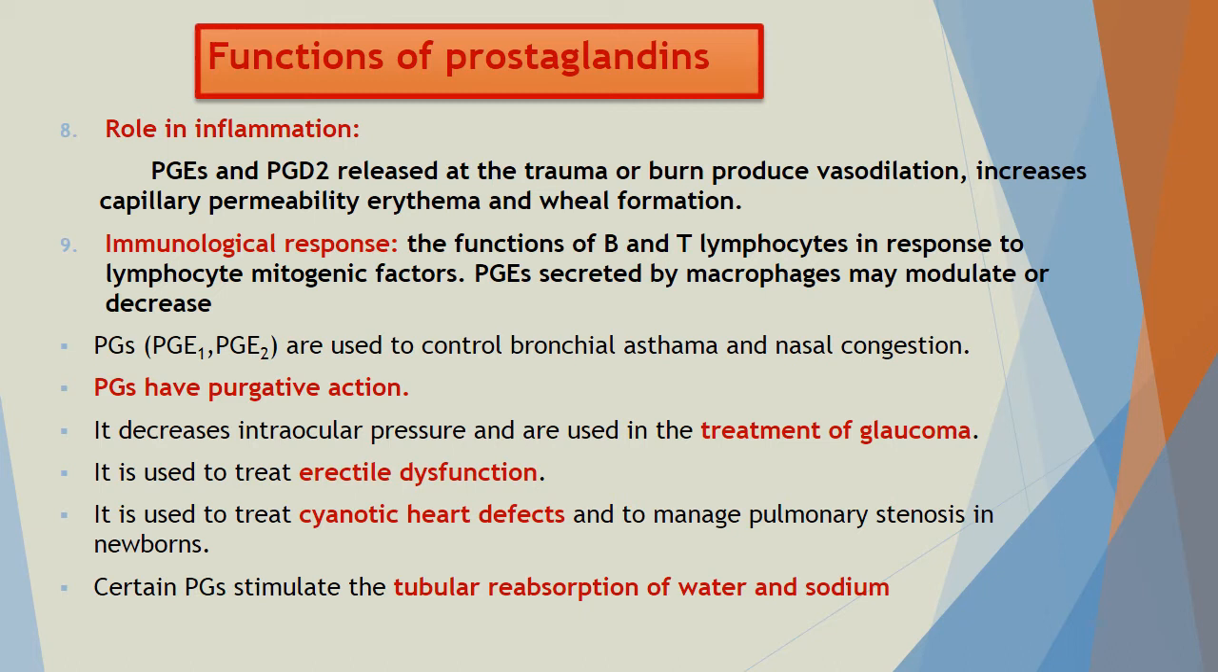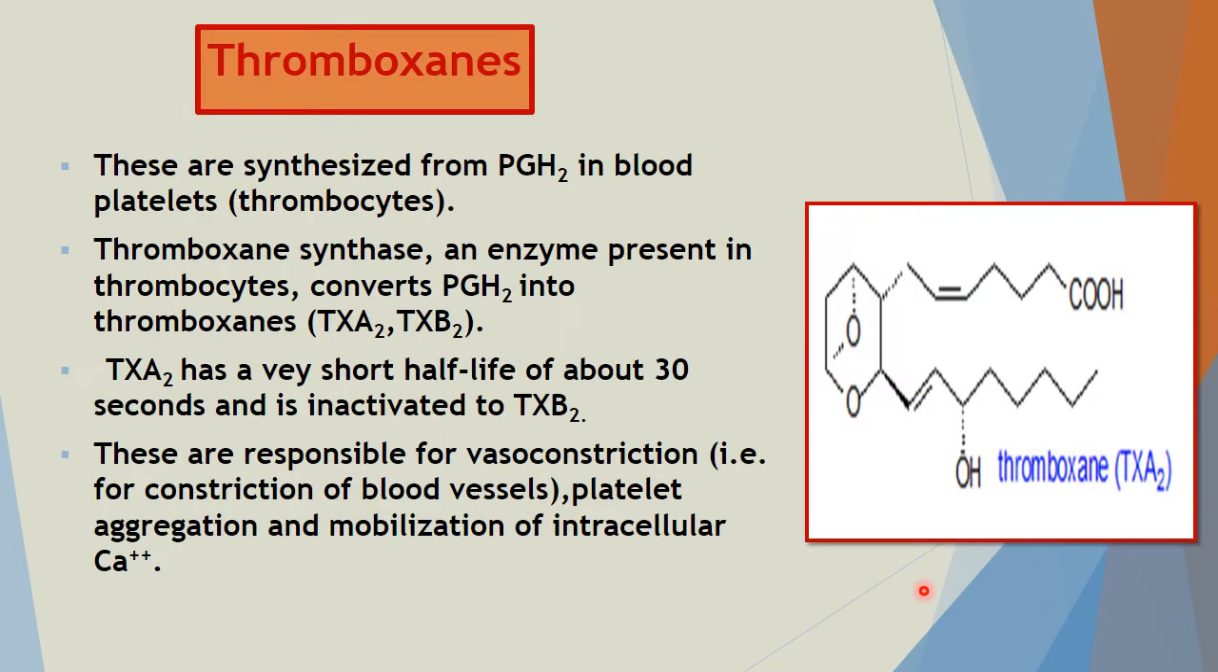PGE1 and PGE2 are used to control bronchial asthma and nasal congestion. PGs have purgative action. They decrease intraocular pressure and are used in treatment of glaucoma. They are used in treatment of erectile dysfunction. They are used to treat cyanotic heart defects and to manage pulmonary stenosis in newborns. Certain PGs stimulate the tubular reabsorption of water.